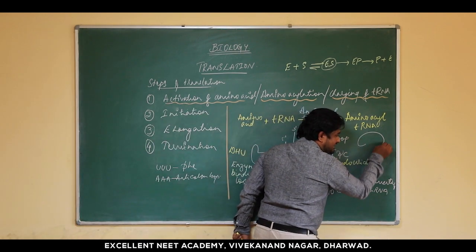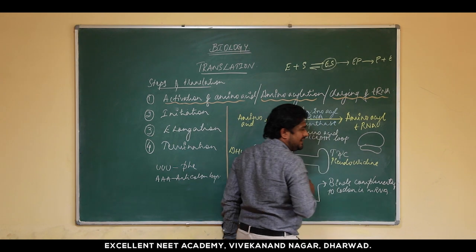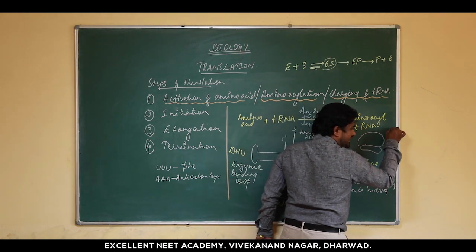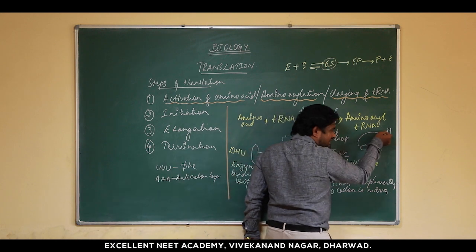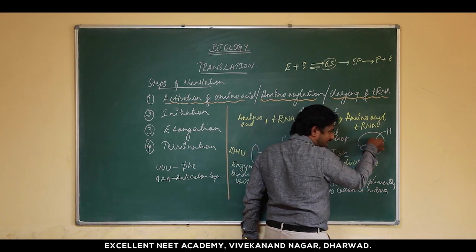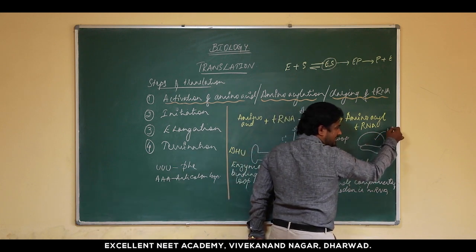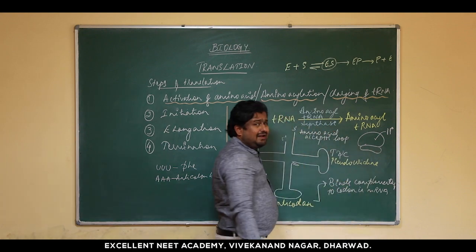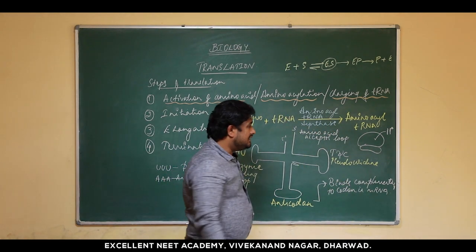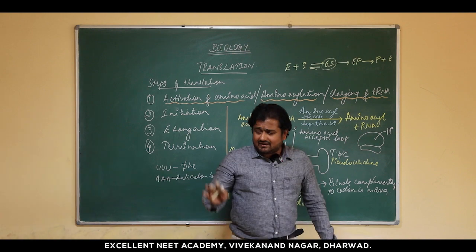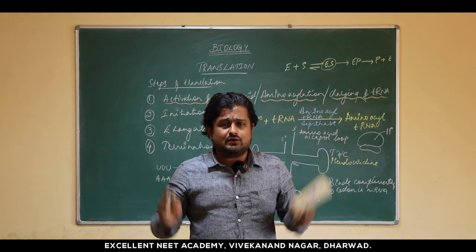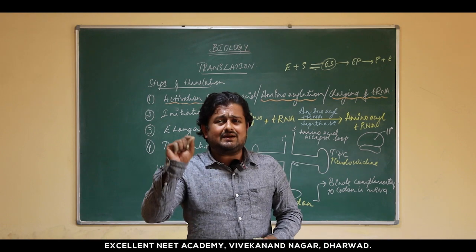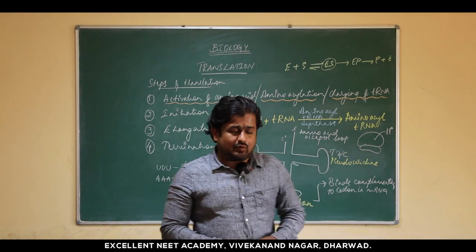So imagine this is the ribosome, and there is this particular tRNA molecule. Now this has to enter inside along with an amino acid. So directly it cannot enter, because there is no particular cell organelle which can easily allow all the molecules to enter, because there will be that particular selectivity about the molecules.